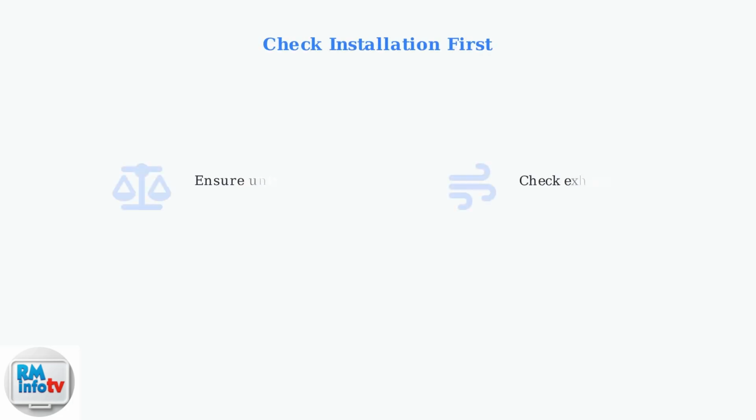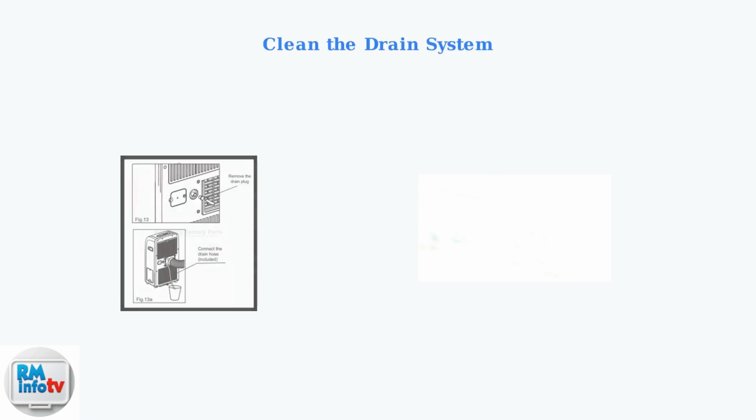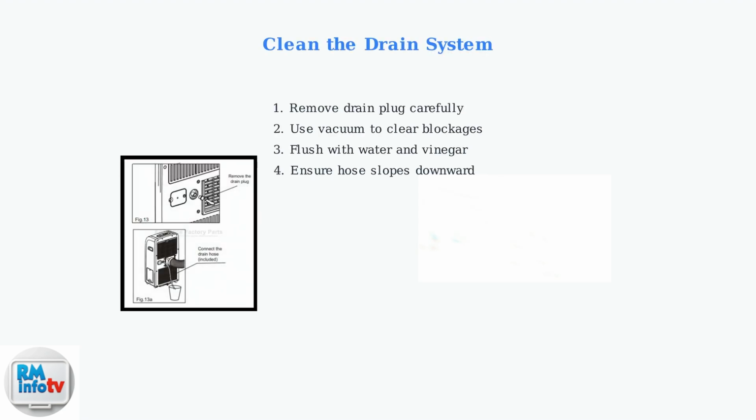Start troubleshooting by checking the installation. The unit must be on a perfectly level surface, and the exhaust hose must be properly connected without kinks or damage. Drainage problems are a leading cause of leaks. Remove the drain plug, use a vacuum to clear any blockages, then flush the system with water and vinegar. Make sure the drain hose slopes downward without kinks.